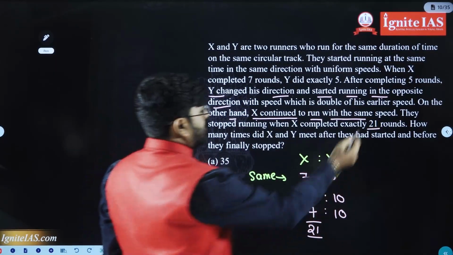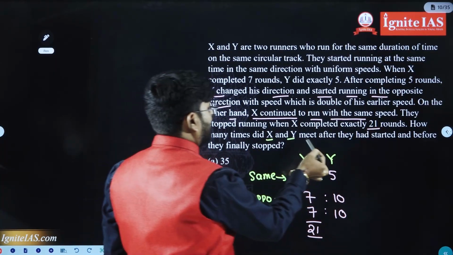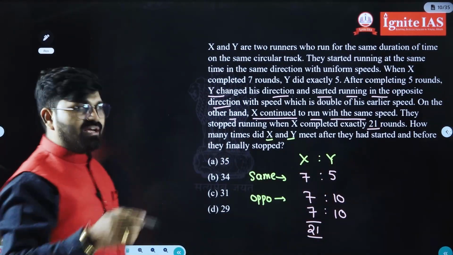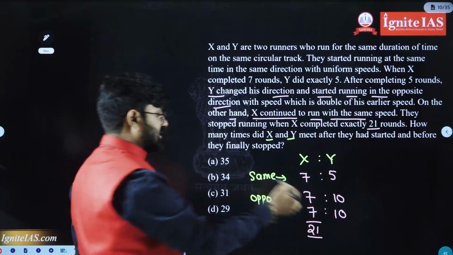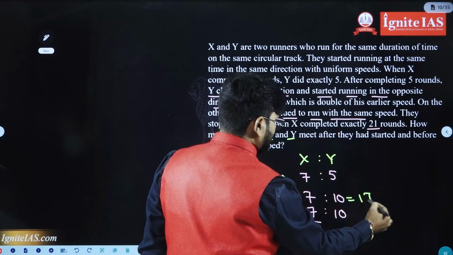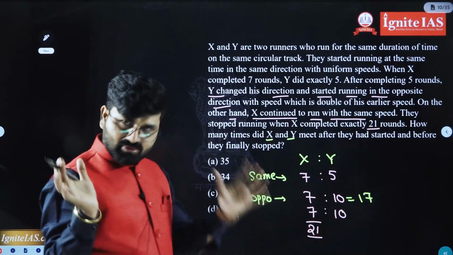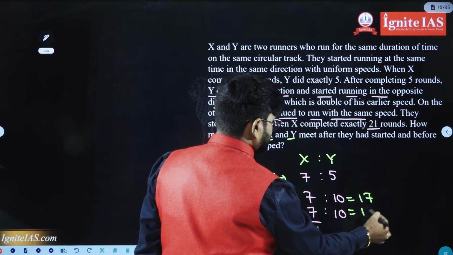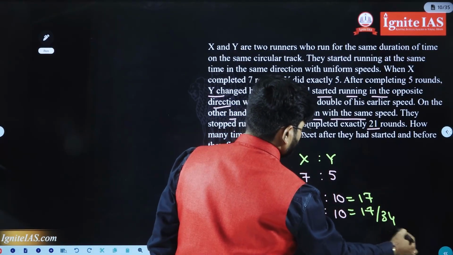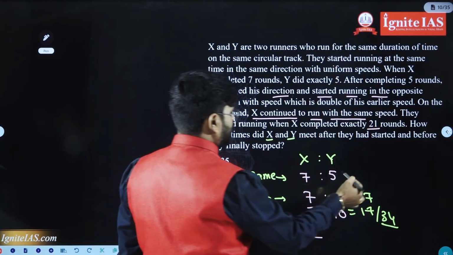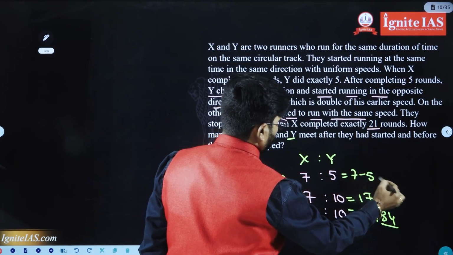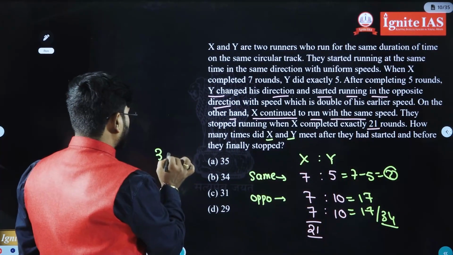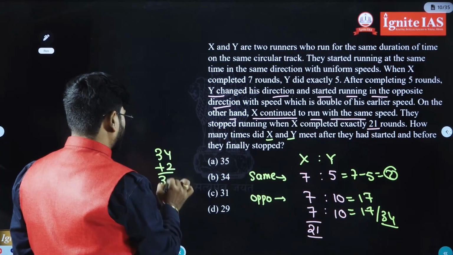But what did they ask? How many times do X and Y meet after they started, before they finished? If both are traveling in the same direction, you need to subtract. Sorry, if both are traveling in opposite directions, we need to add: 7 plus 10, 17. Total here 34 times. In the same direction, you need to subtract: 7 minus 5, 2 times. Total 34 plus 2, 36.